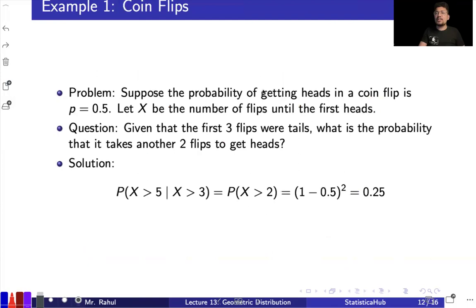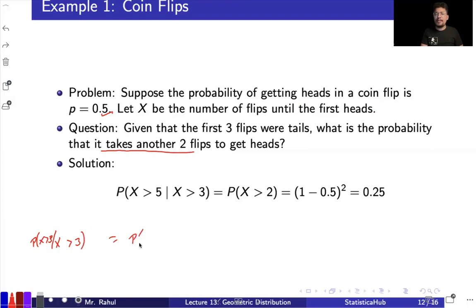Suppose that the probability of getting a head in a flip of the coin is 0.5. Now let X be the number of flips required until you get the first head. Again, that is an example of the geometric distribution. Now the question is, given that the first three flips were tails, that means X is greater than 3, what is the probability that it takes another two flips? So probability X is greater than 5 given that X is greater than 3.